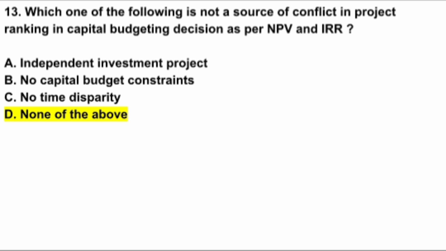And the next question: which one of the following is not a source of conflict in project ranking in capital budgeting decisions as per NPV and IRR? Independent investment projects, no capital budget constraints, no time disparity, and none of the above. And here the answer is none of the above.